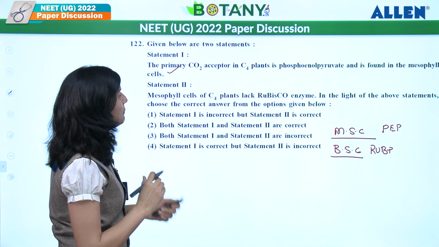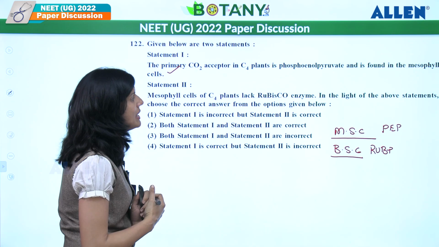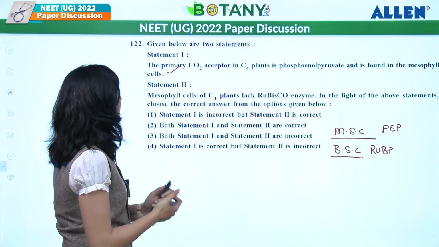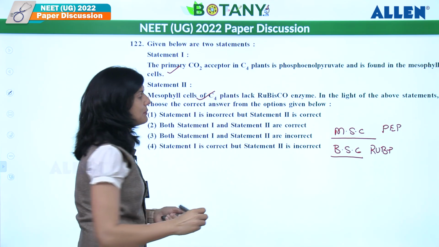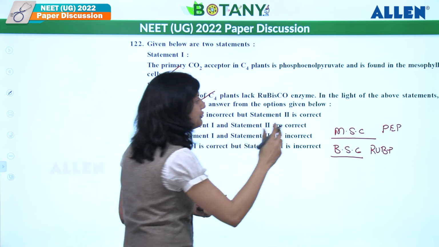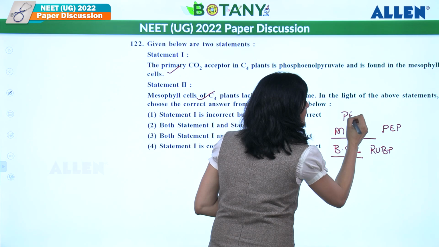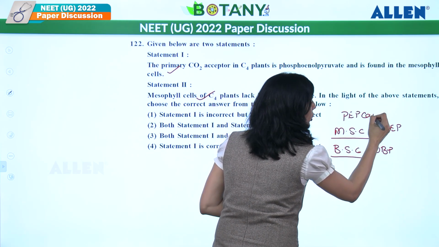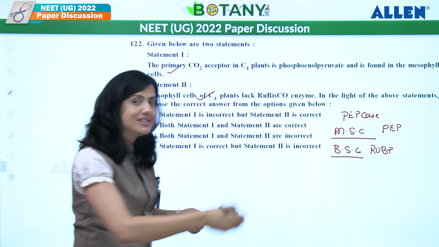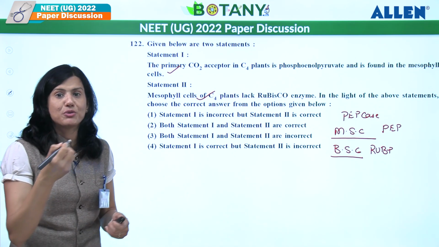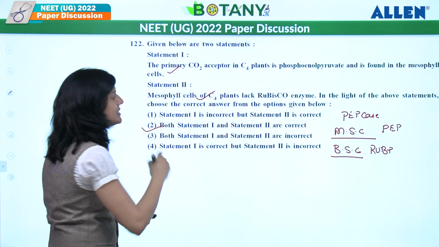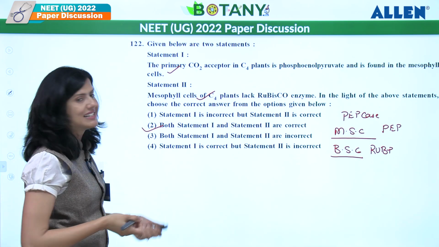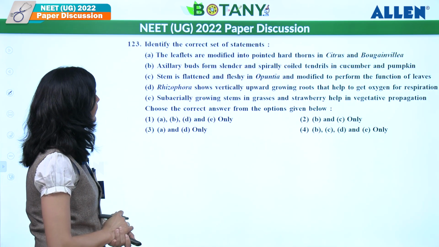Mesophyll cell of C4 plant lack Rubisco enzyme. In the light of above statements, choose the correct answer. So this is also a right statement. C4 plants, mesophyll cell have PEP carboxylase or PEPCase, right? Whereas bundle sheath cells over here have Rubisco. So both statements are correct. So what should be answer? Both statements are correct. Answer will be second one. Let's see the next one.